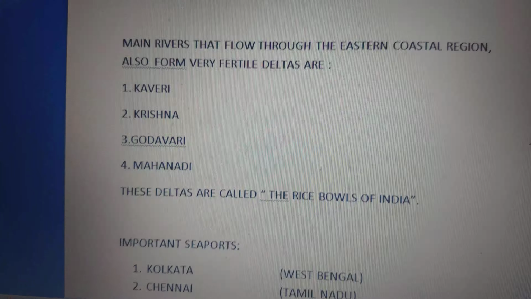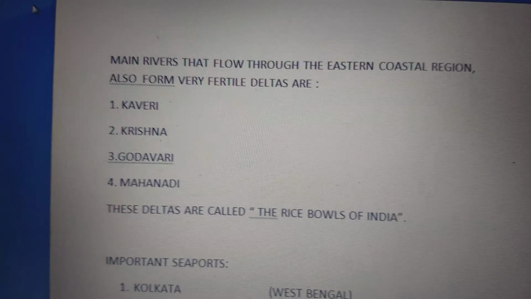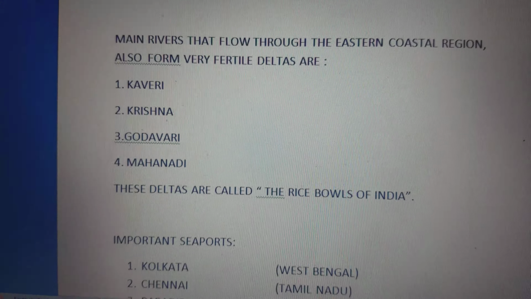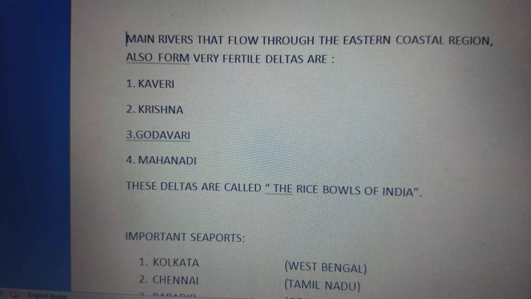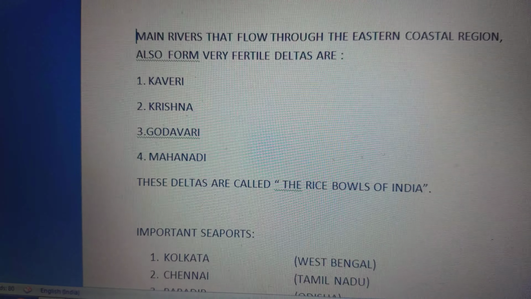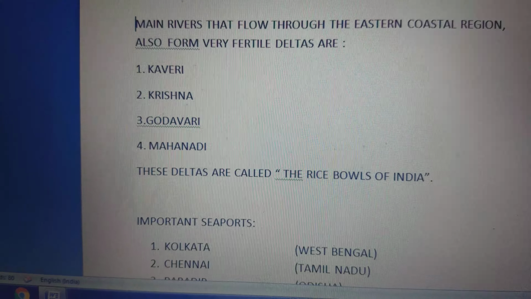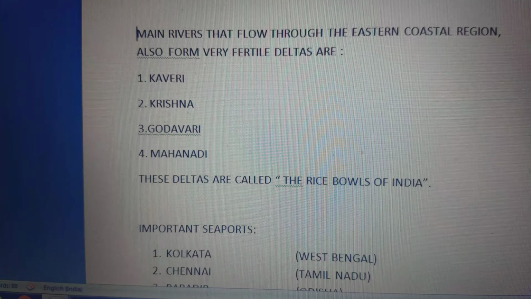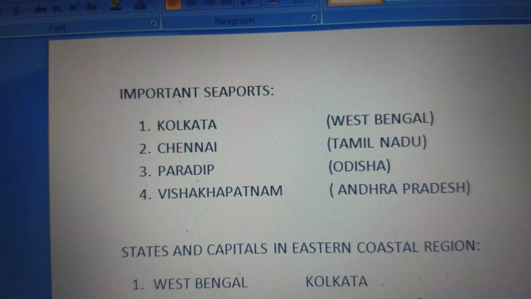Now we will have a look at the main points. Main rivers that flow through the eastern coastal region and also form very fertile deltas are Kaveri, Krishna, Godavari and Mahanadi. These deltas are called the rice bowls of India.